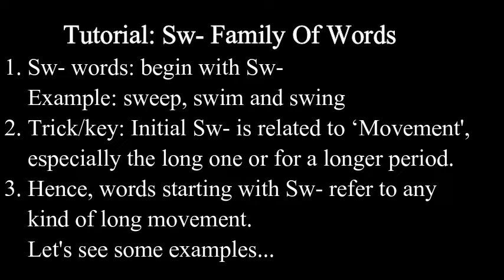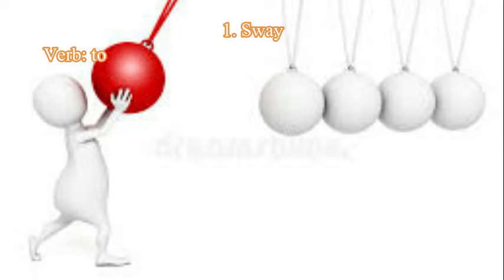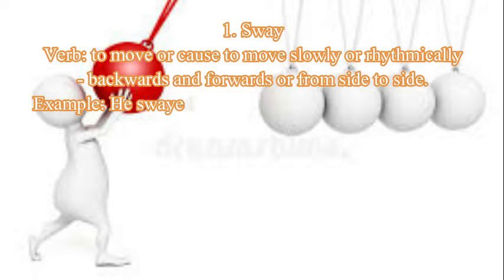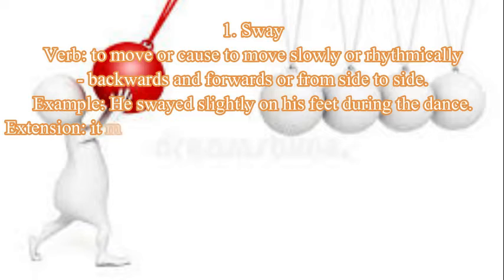Now let's learn some vocabulary by way of examples. First is sway. As a verb, it means to move or cause to move slowly or rhythmically, backwards and forwards, or from side to side. For instance, he swayed slightly on his feet during the dance.